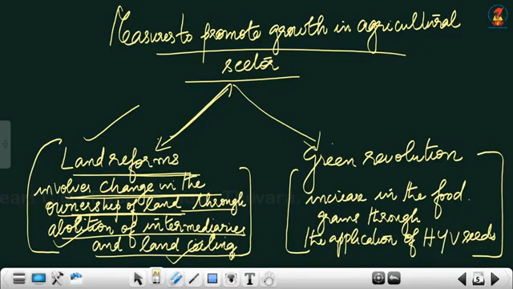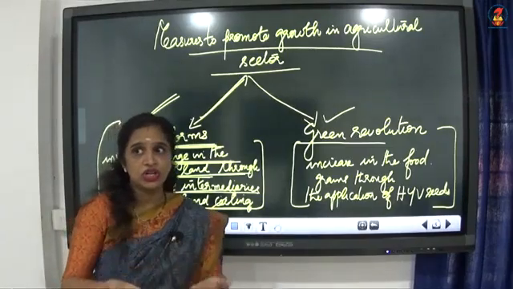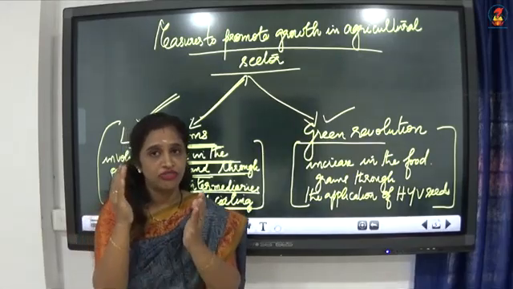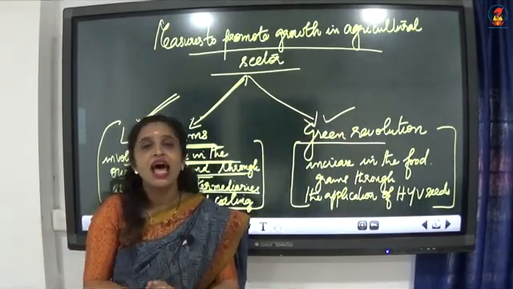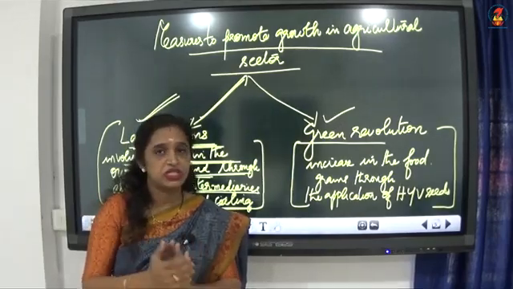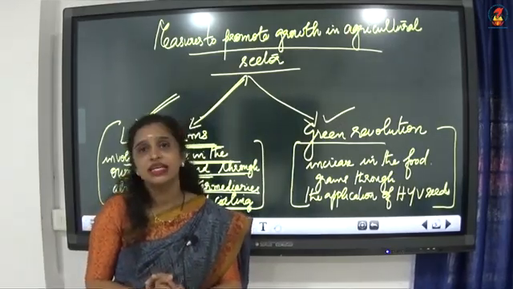So two methods were taken by the government to uplift the agricultural sector. One is land reforms and the other one is the green revolution. Land reforms means changes in the ownership of the land through abolition of intermediaries and land ceiling. Abolition of intermediaries is one measure and land ceiling is another measure. So these two measures come under land reforms.